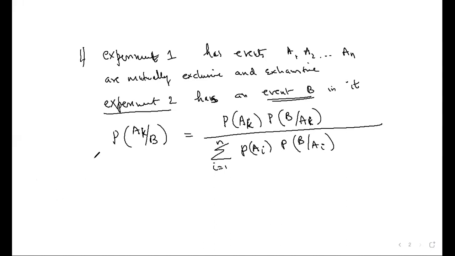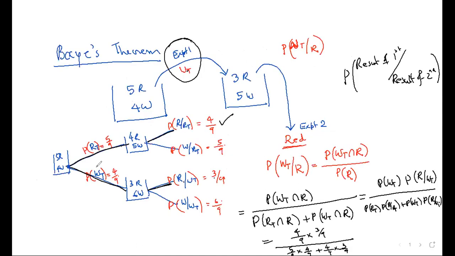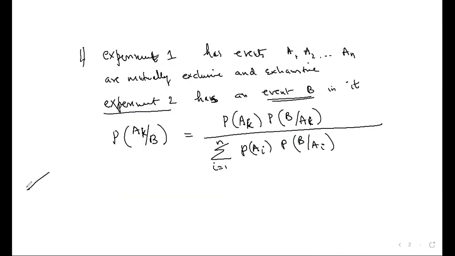So can you explain it? Whatever I've done here, it is the same thing only. How many branches do we have here? 2 branches. How many branches will this have? 1, 2, 3, like this, AN. A1, A2, A3, like that, AN branches are there.